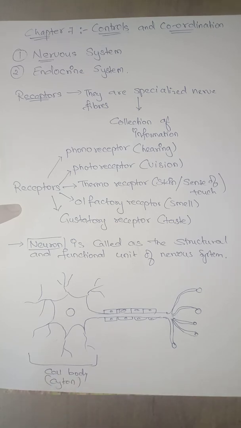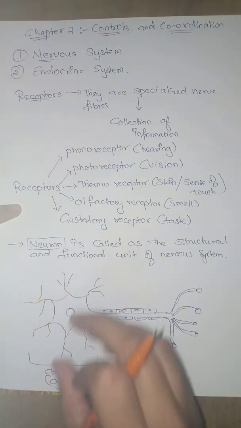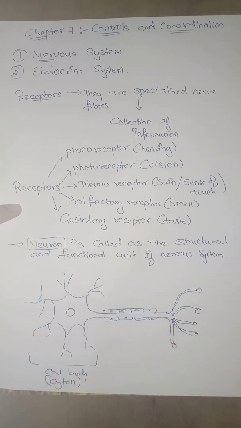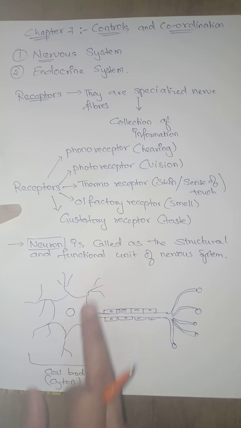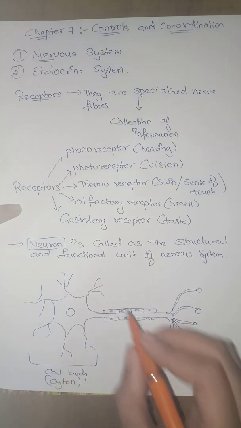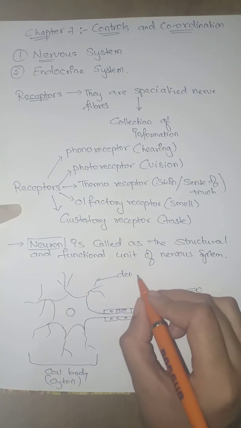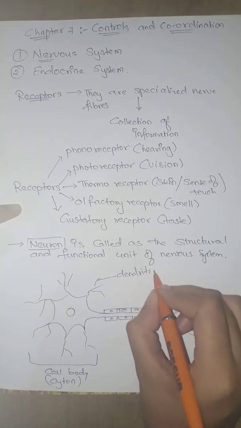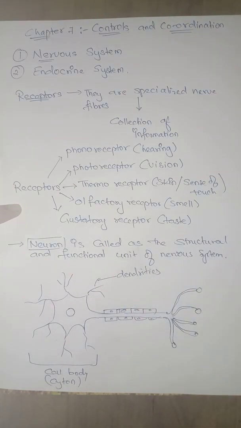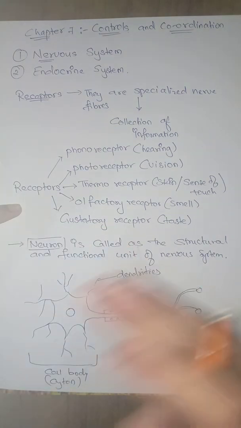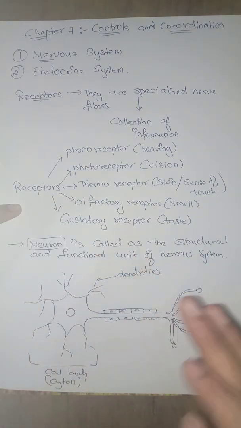You can call it either cell body or cyton, and it is something of a star shape which has many hair-like structures called dendrites. They are associated with the terminals of other neurons, and they help in the continuous conduction of the nerve impulse.